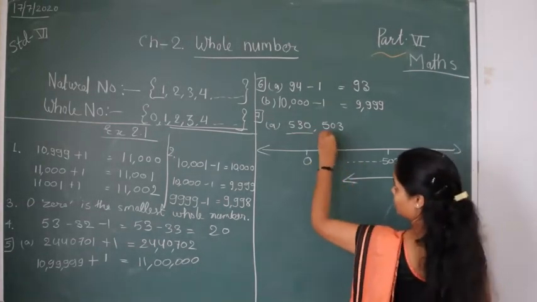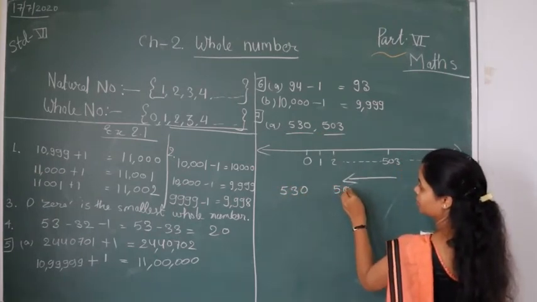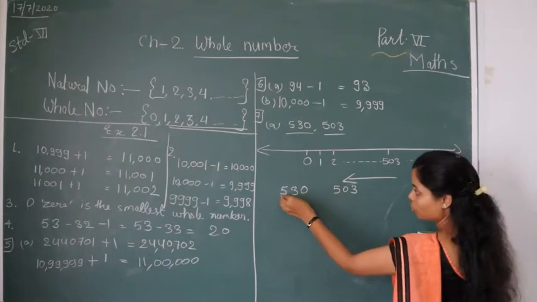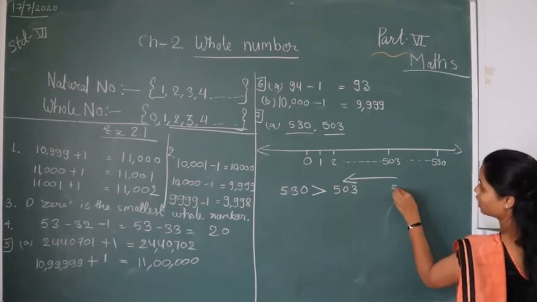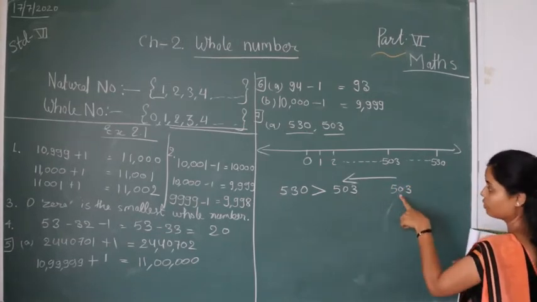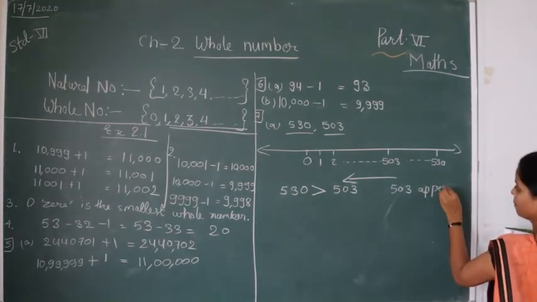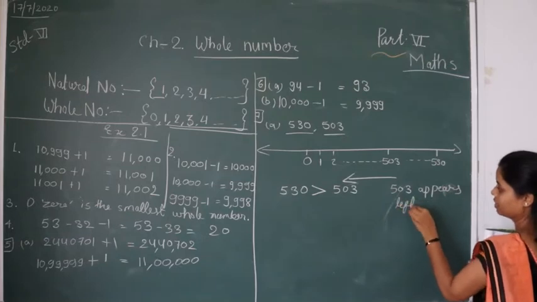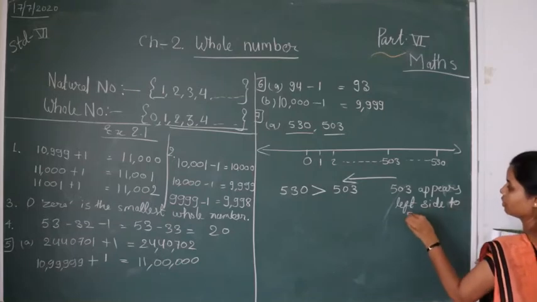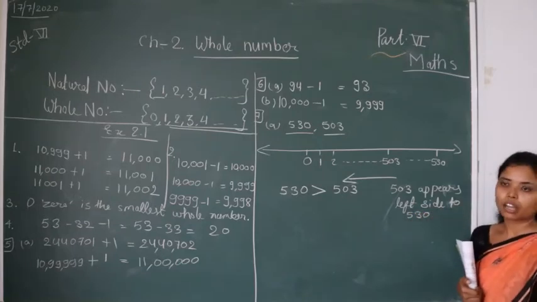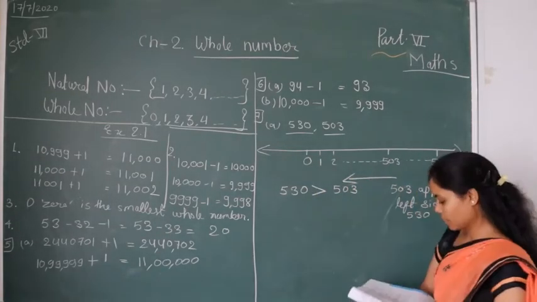Okay, look at this, we have two numbers, 530 and 503. Which is smaller? This is smaller, so 530 is greater than 503. So simply we can say that 503, which is smaller, appears on the left side of 530. Okay, I hope you understand. So try to solve the other one. Next question is